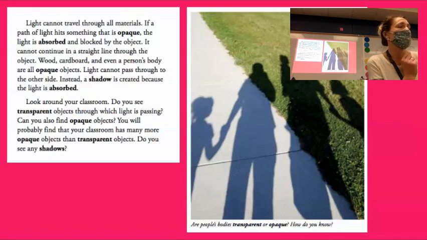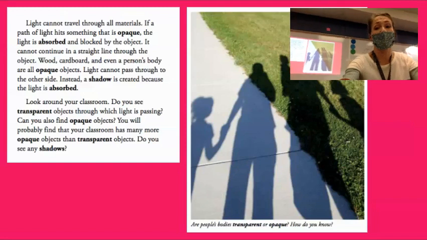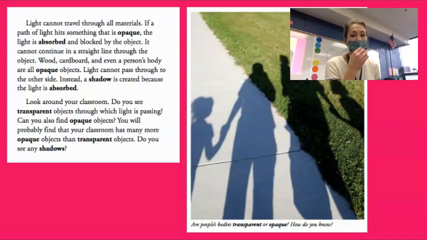How do you know? So even before we read, we can answer this question because we know transparent means you can see through it. Well, can you see through your body? No. No, that is so silly. So are you transparent? No. And if those are our only two options between transparent and opaque, then obviously you are opaque. Very nicely done. Let's go ahead and read to find a little bit more about what it means if something is opaque.